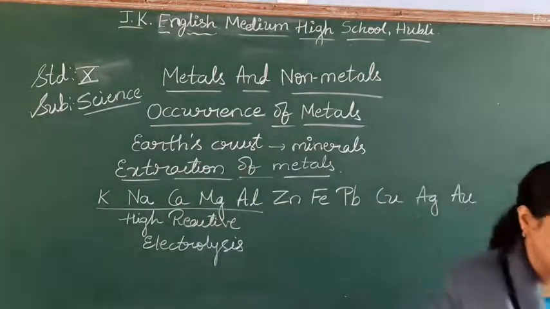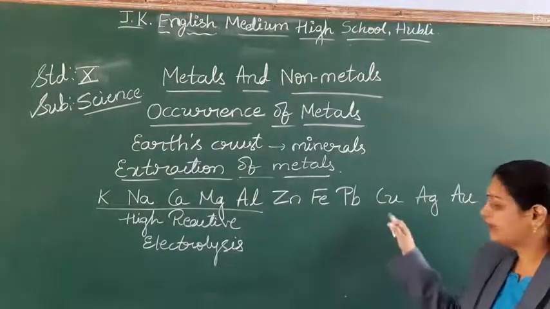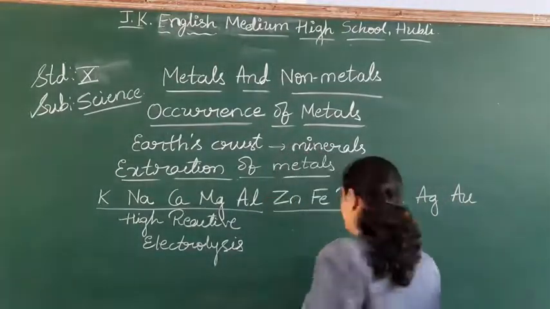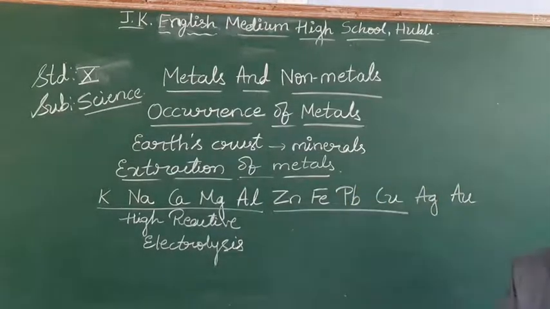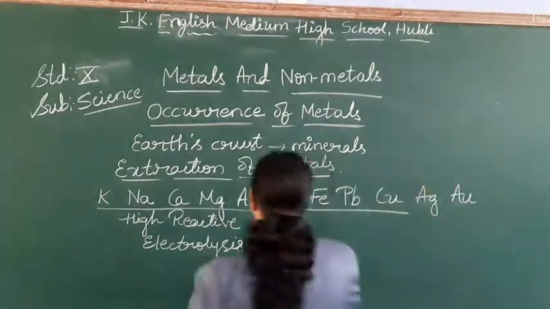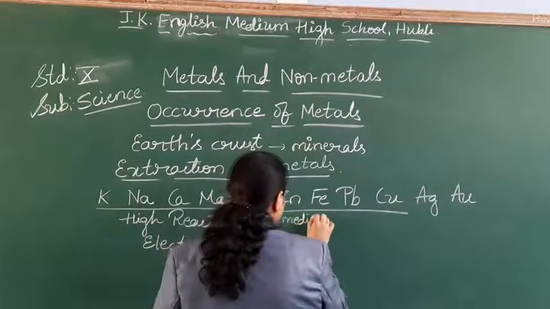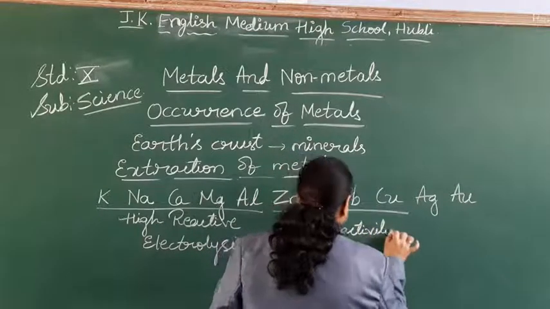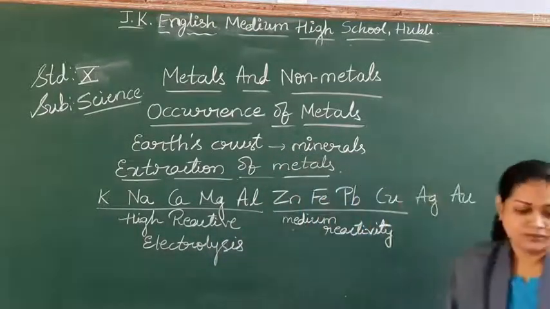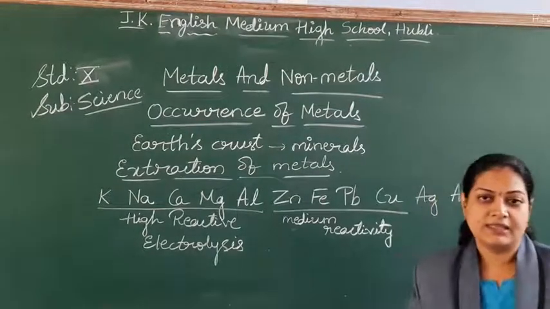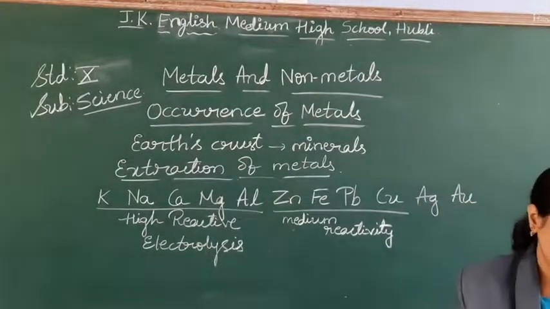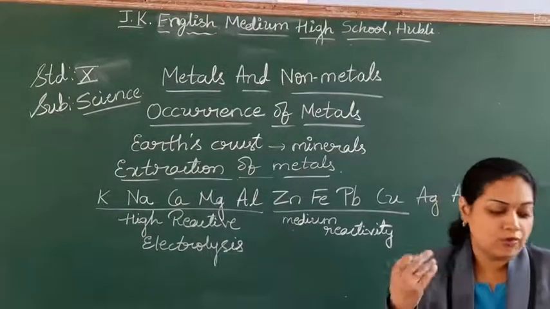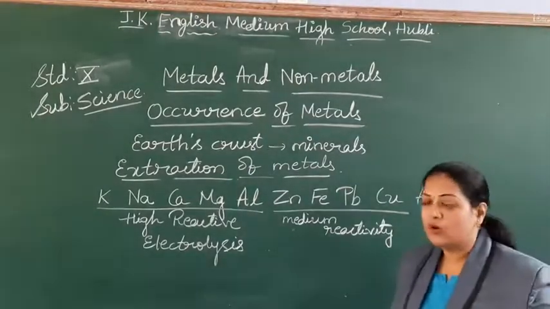The next, zinc, iron, lead and copper. These are medium reactive, not highly reactive, not less reactive. These are not in the free state, maybe along with oxygen in the form of oxides, maybe in the form of carbonates, maybe in the form of sulfides.